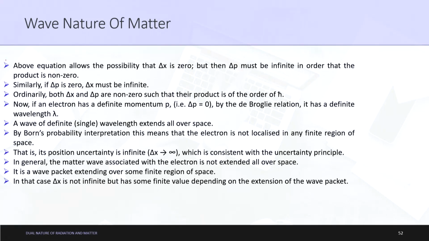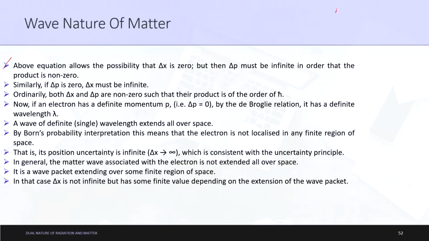What does it try to say? That if we try to decrease the uncertainty in the position, the uncertainty in the delta p value increases to such an extent that we have to understand it as infinity. What does it try to say? That if delta x is approximately 0, then delta p can range from infinity to minus infinity, and that is a very high value. Okay. So, fine. Similarly, if delta p is 0, delta x must be infinite. So, this is basically your Heisenberg's uncertainty principle.